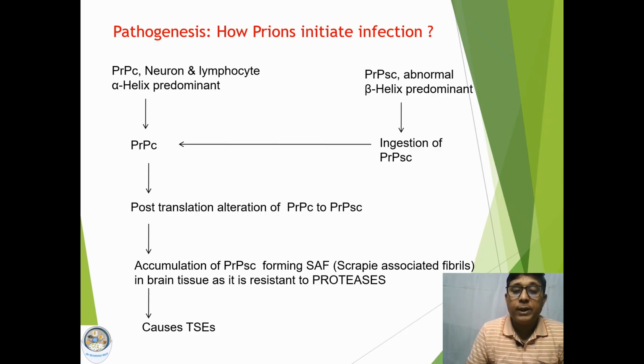These abnormal proteins, PrPSc, get accumulated in the brain tissue, forming a specific structure called SAF, or scrapie associated fibrils. These fibrils are resistant to the action of proteases, and the SAF is actually responsible for causing transmissible spongiform encephalopathies in man and animals.